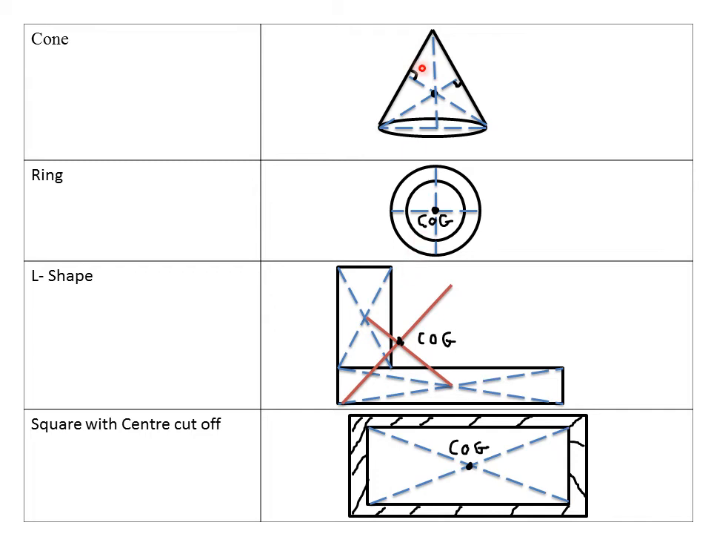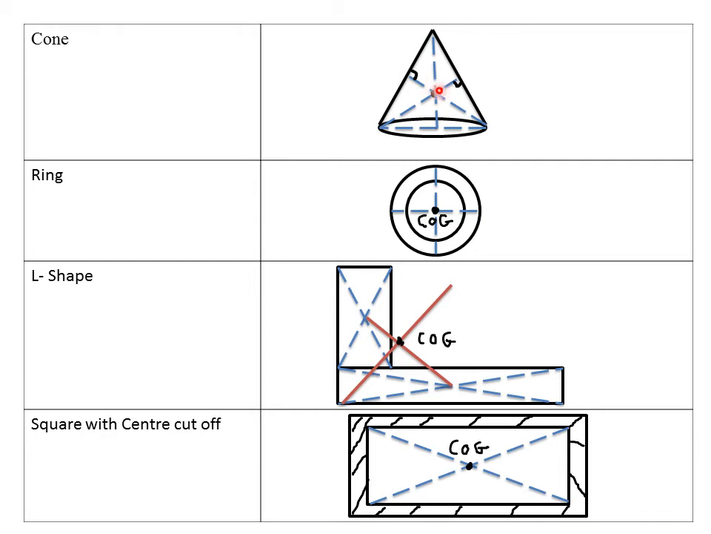So to determine the position of center of gravity for a cone, the procedure involved is that you construct the perpendicular bisectors from the base. So from the base here, you construct a perpendicular bisector of this cone. Then from this other base also, you construct a perpendicular bisector. So you construct the perpendicular bisectors from the base.